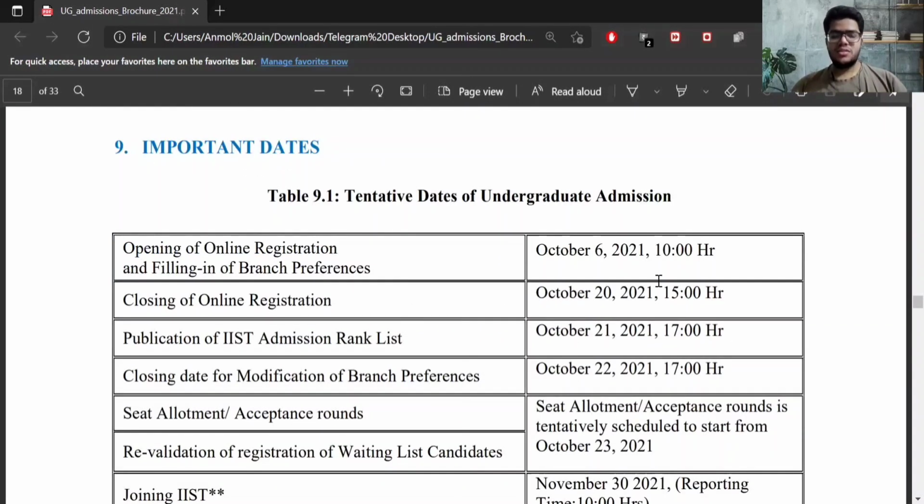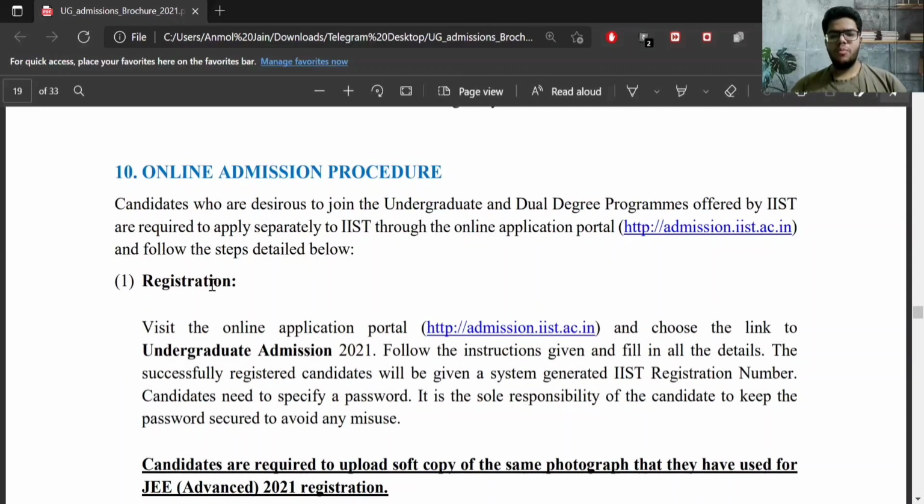So the next section tells about important dates regarding admission. So this is already discussed in my previous video in detail. So you can watch it, the link will be in the description or in the I button. So from here, the online admission procedure is discussed. So I will be covering this in the upcoming videos.